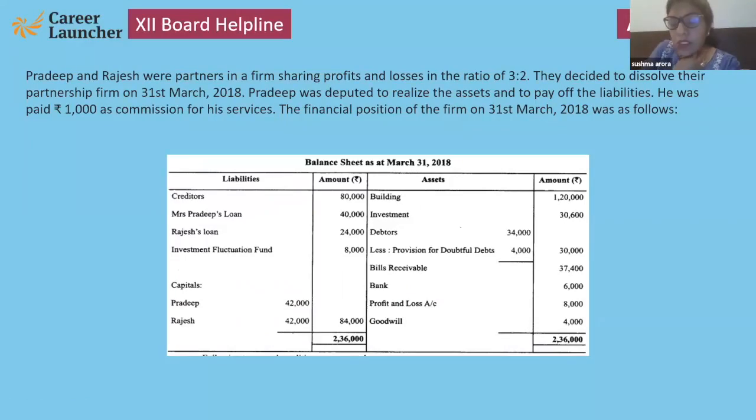Now in this question, I want to tell you, see, profit and loss is a fictitious asset. Leave it. Goodwill is an intangible asset, but it has to be taken because the firm is going to dissolve. Okay. Rajesh is a partner, so that is partner's loan. Mrs. Pradeep is not a partner, that is outside liabilities.